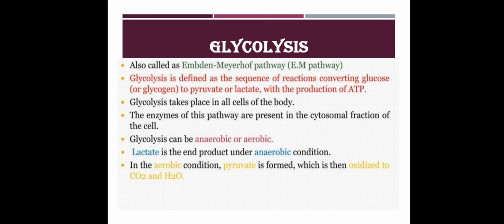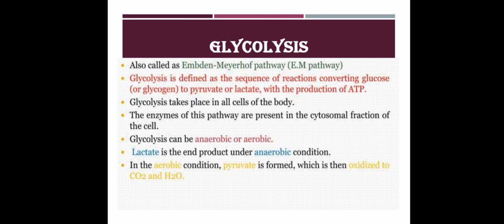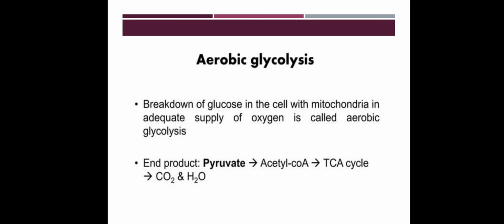This is the overview, or an introduction, for the glycolysis process. So glycolysis is the oxidation of glucose to pyruvate or lactate with the production of ATP by the Embden-Meyerhof pathway. There are two types of glycolysis, aerobic glycolysis and anaerobic glycolysis. In aerobic glycolysis, oxygen is present and glucose is converted into pyruvate. In anaerobic glycolysis, it is converted to lactate. That is the only difference. The end product differs in aerobic and anaerobic glycolysis.